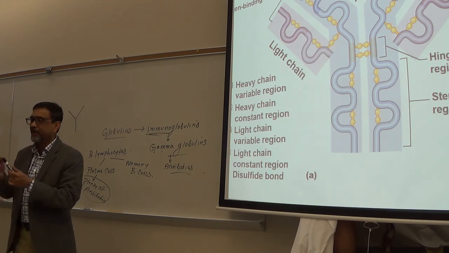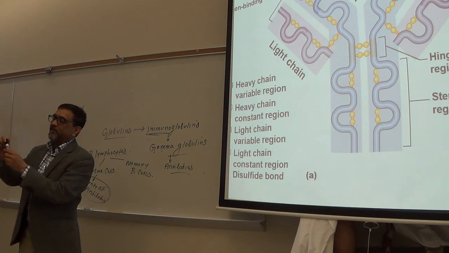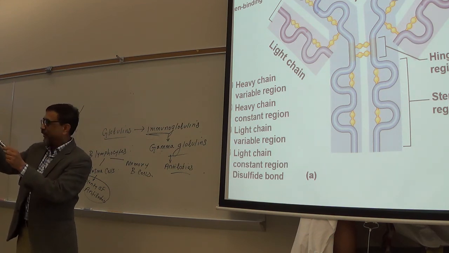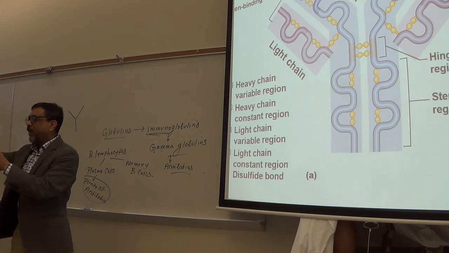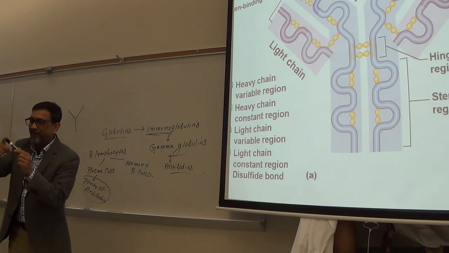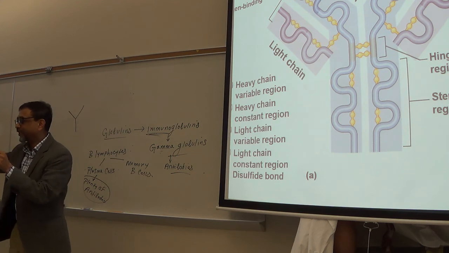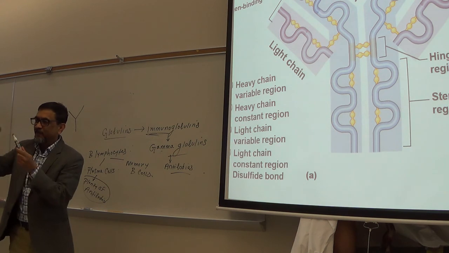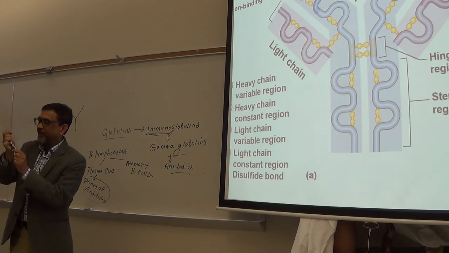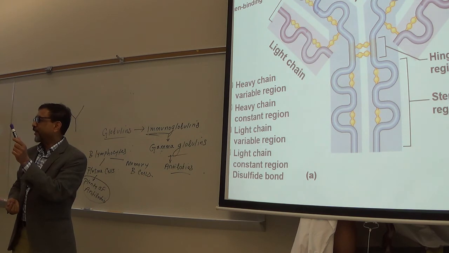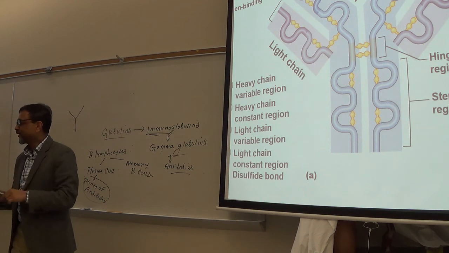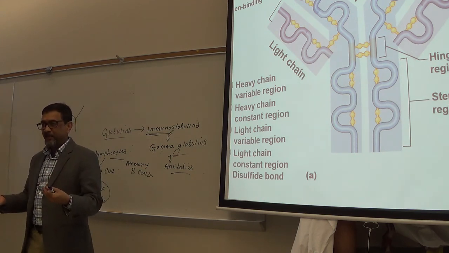Okay, antigen-antibody complex. So now you see, if, for example, your body got one type of virus, then this one will perfectly fit to that virus, to that antigen. Make sense? Now you got another type of virus, this will not work. Because different viruses have different shapes, right? So this one will not fit perfectly. So the fixed part will remain there and the variable part will be changed, right? Now this one will perfectly fit to the new virus. Make sense? So that is efficient. Make sense? Okay.